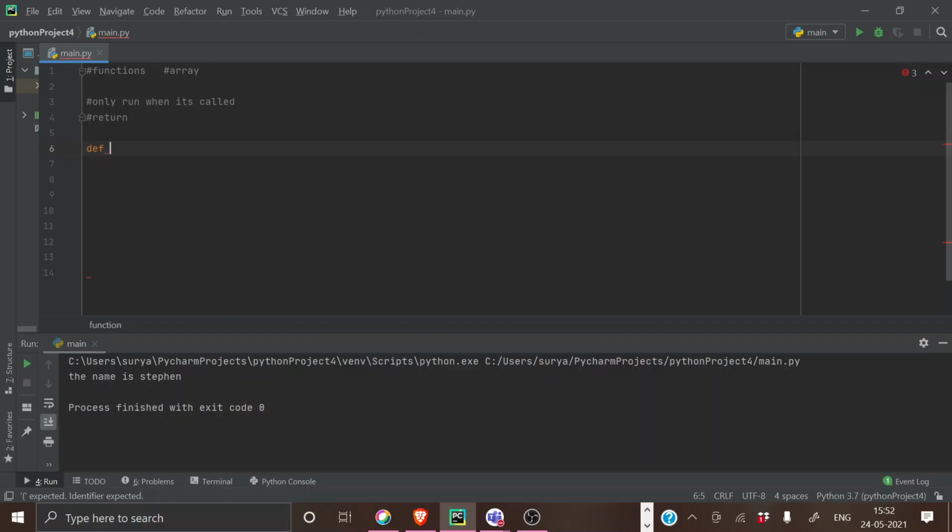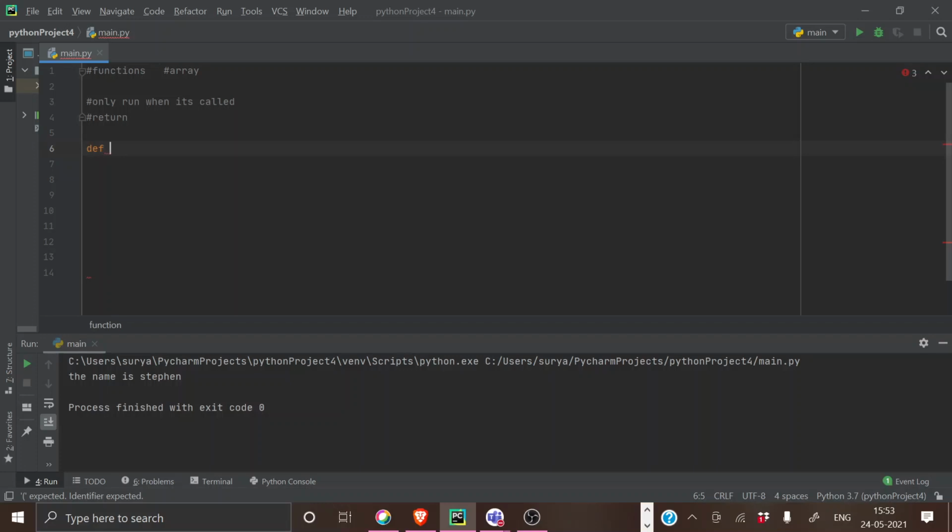My question is, what is the use of the return statement and the print statement inside a user-defined function? Return is also a topic, I'll just teach you now itself.